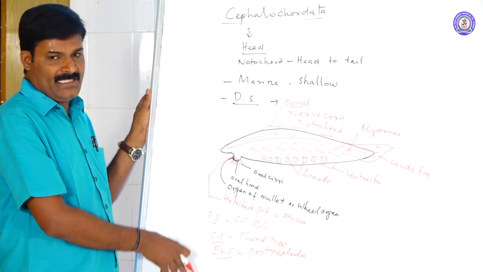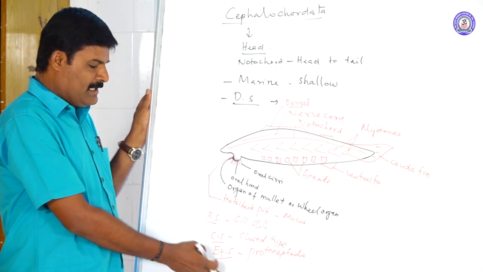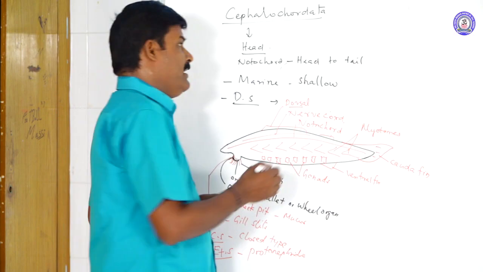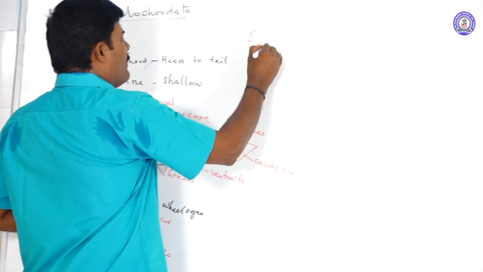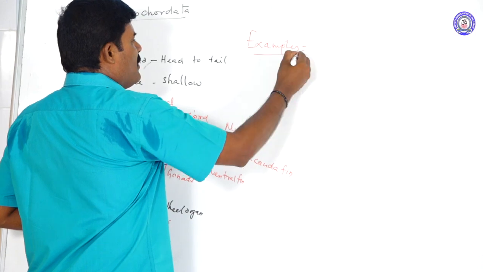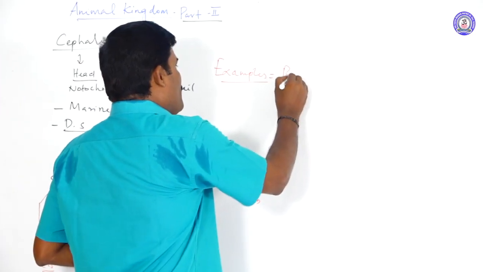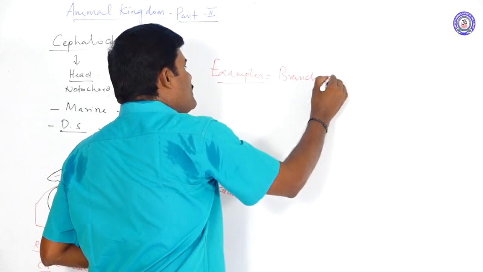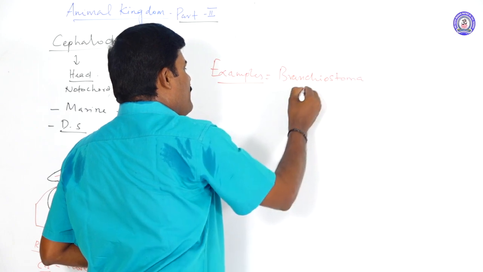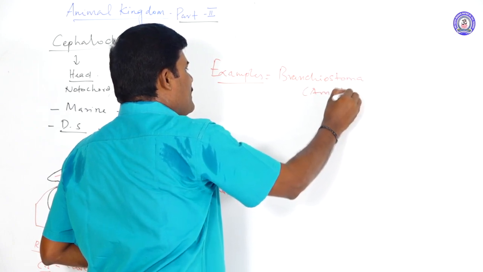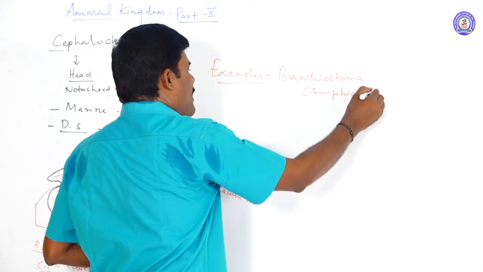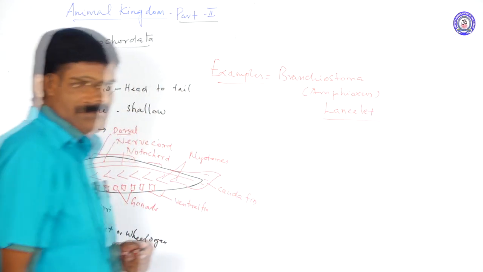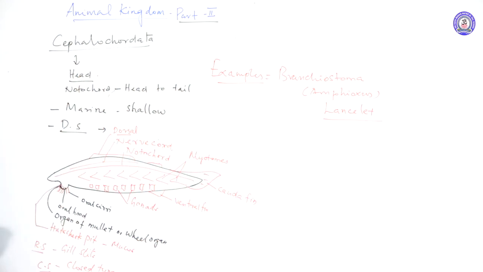Reproduction is unisexual, and internal fertilization occurs. The example of the cephalochordate is Branchiostoma, that means amphioxus, otherwise called lancelet. These are some of the systems present.